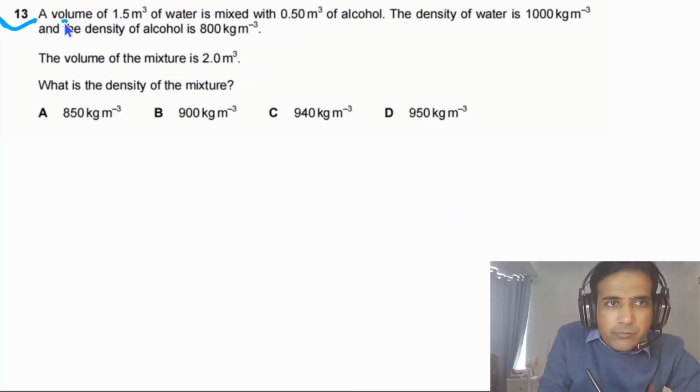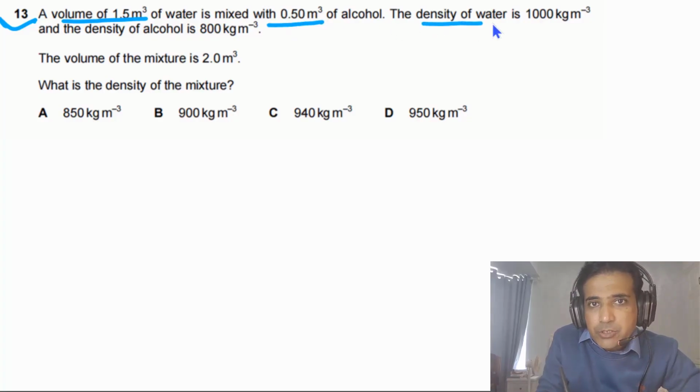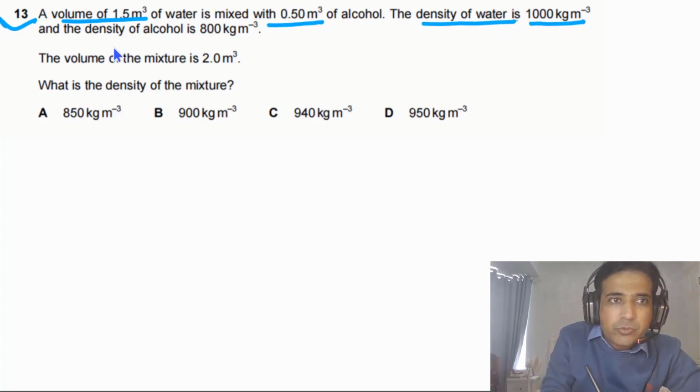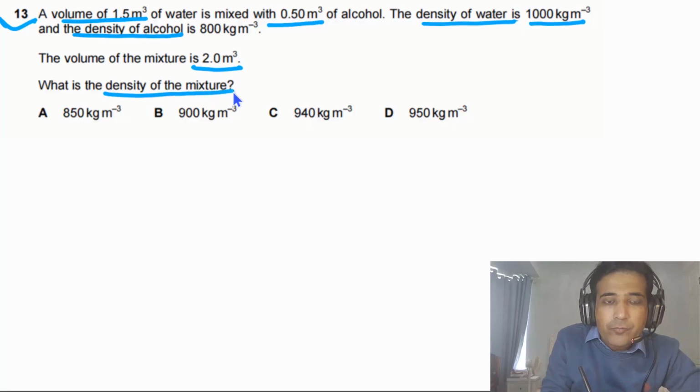Question 13 says a volume of 1.5 meter cube of water is mixed with 0.5 meter cube of alcohol. The density of water is 1000 kgs per cubic meter and the density of alcohol is 800 kgs per cubic meter. The volume of the mixture is 2.0 cubic meters, and what is the density of the mixture?